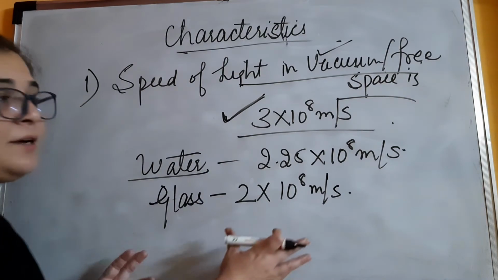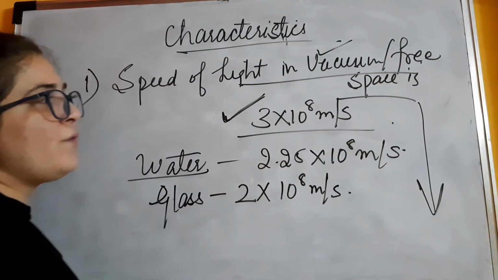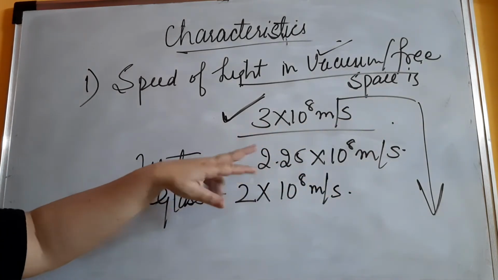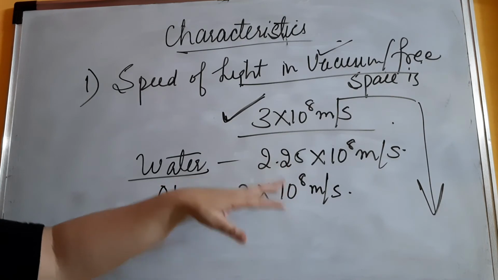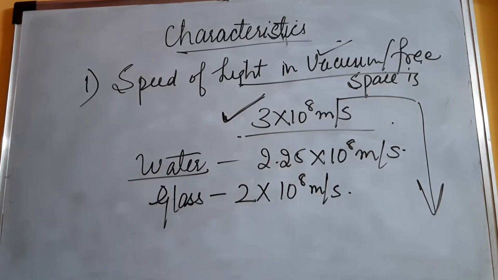Fine. So these three values you have to remember as far as your numericals are concerned. And one more thing you have understood from this is that the speed of light is decreasing as we move from air or gas towards the solid. Water is liquid, glass is a solid. So you can see the speed is decreasing: 3, 2.25 and then 2. So this is the first characteristic that we all should know.